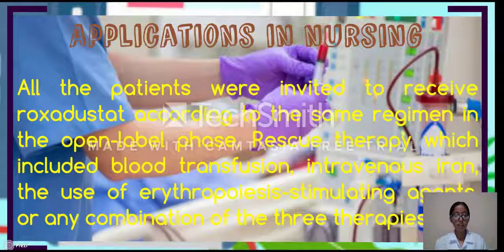Application in nursing. All the patients were invited to receive Roxadustat according to the same regimen in the open-label phase. Rescue therapy, which include blood transfusion, intravenous iron, the use of erythropoiesis-stimulating agent, or any combination of the three therapies.